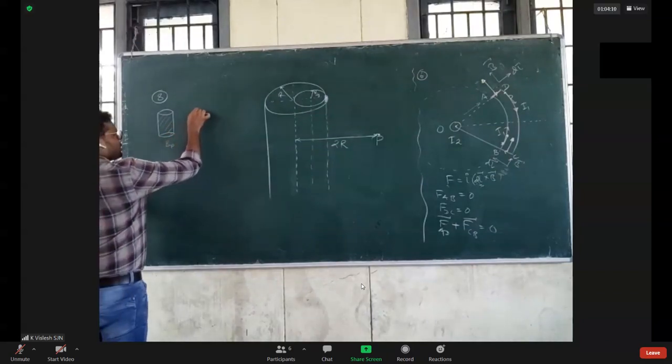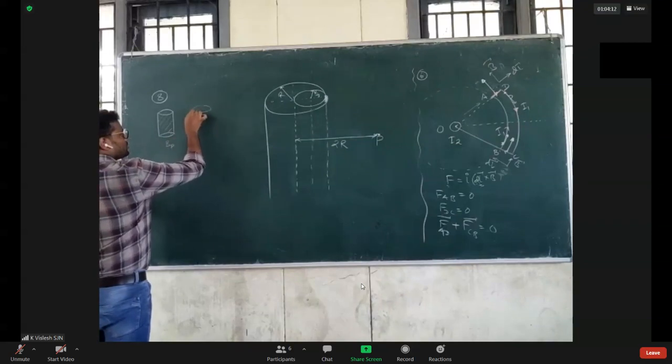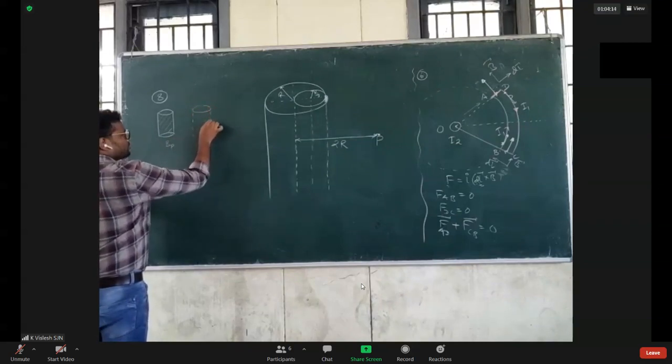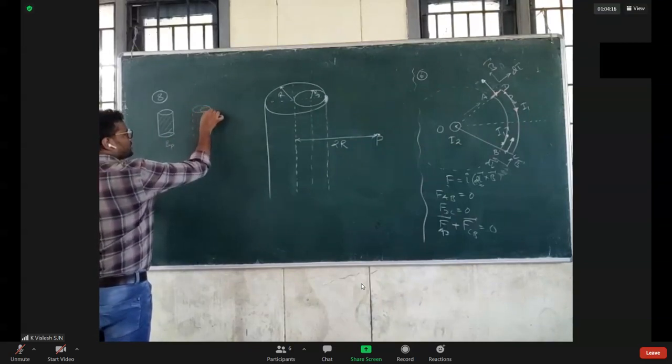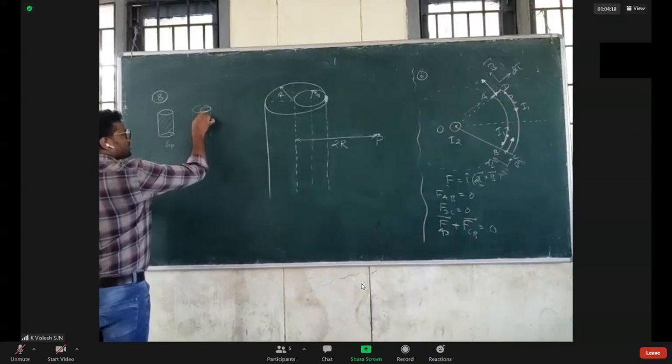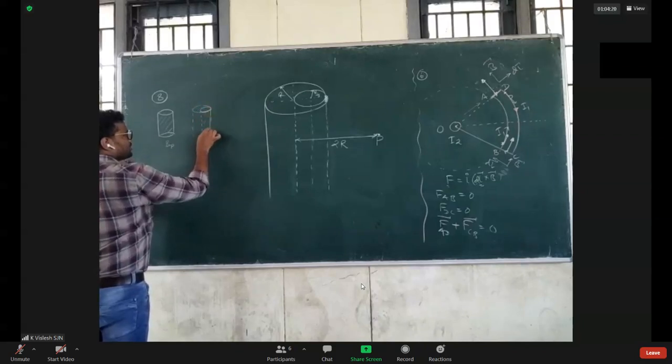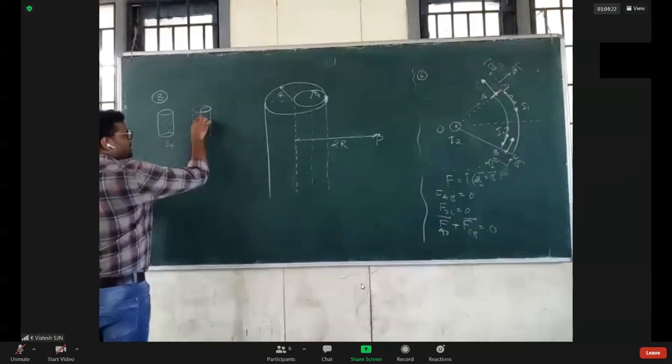Okay. Now what will you do? Now you will try to find the magnetic field only due to this smaller cylinder.